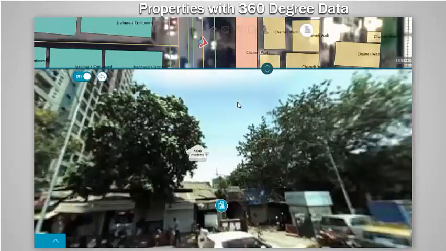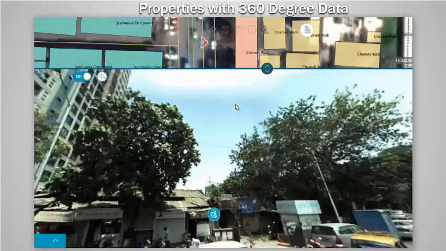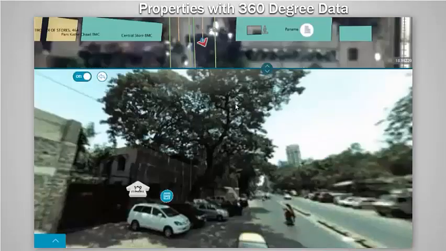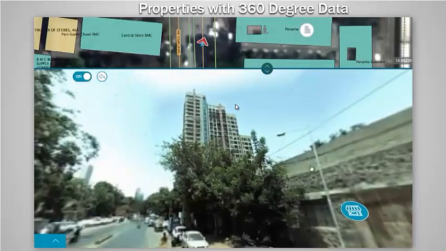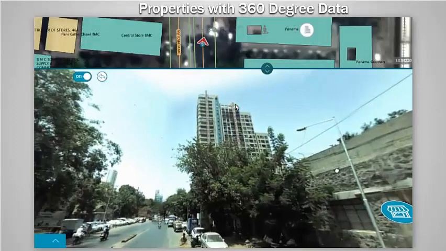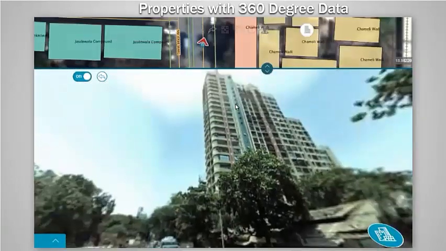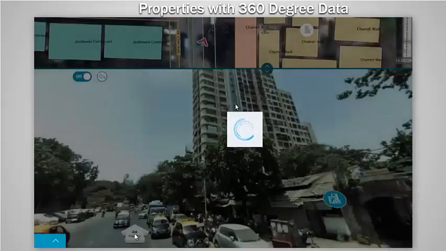This data clearly shows information about the nature of the building, type of the building, construction type, usage of the building with approximate floor count. Visual information can be interpreted by even a semi-literate person. He may not be required to learn the basics of mapping to interpret the 360-degree data.